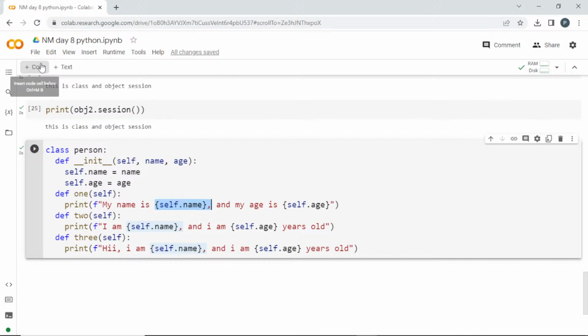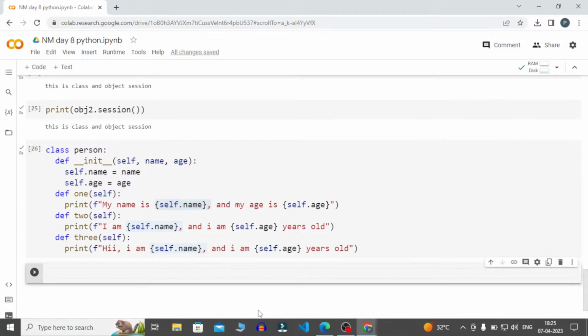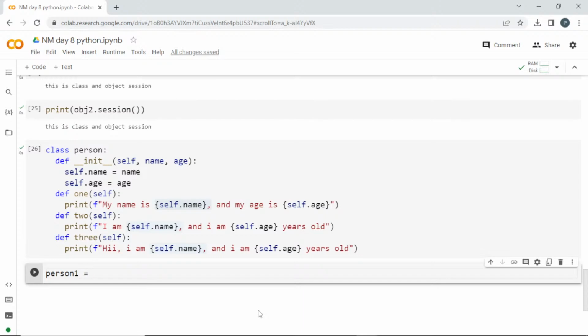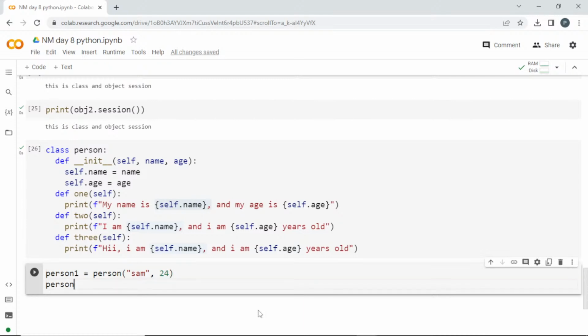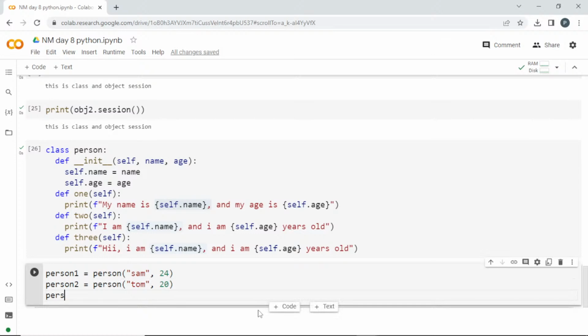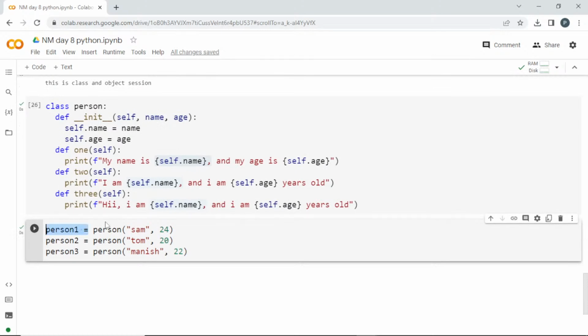Now let me create an object for this, person1. This is the first object. I'm going to call this class Person, and inside I need to pass two things, the name and age. I'll pass Sam, 24. The next object, person2, equals the same class but different arguments: Tom, 20. Let me create person3 equal to Person, Manish, and I'll pass some age. So we have created three different objects. In that instance, these values will be passed here. That's the use of this.